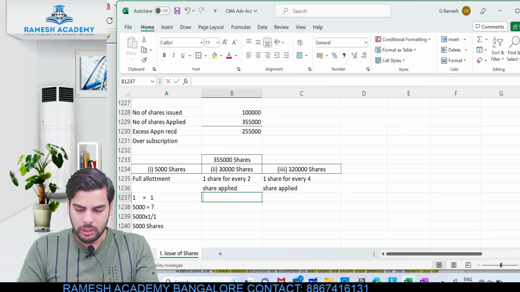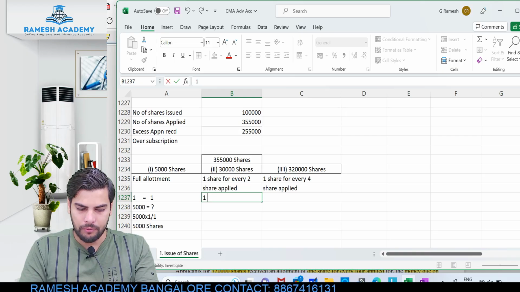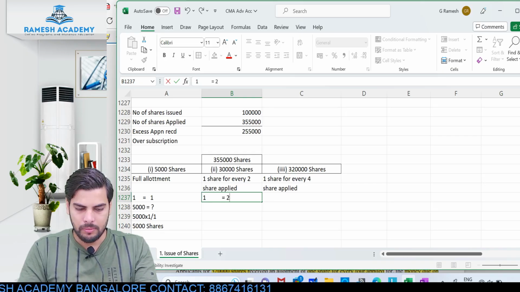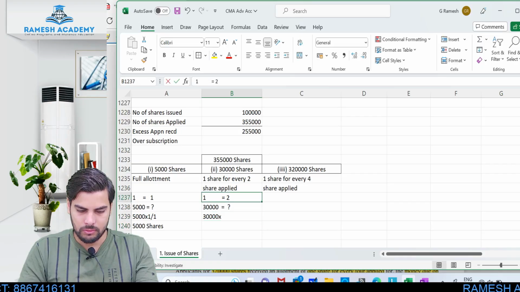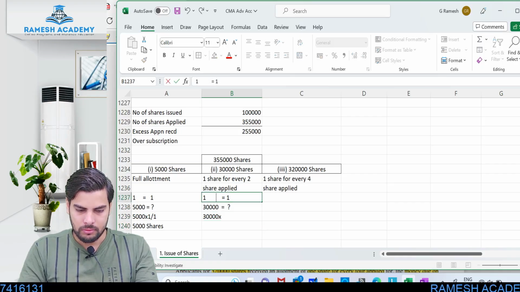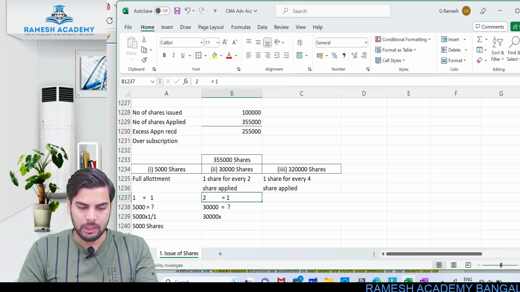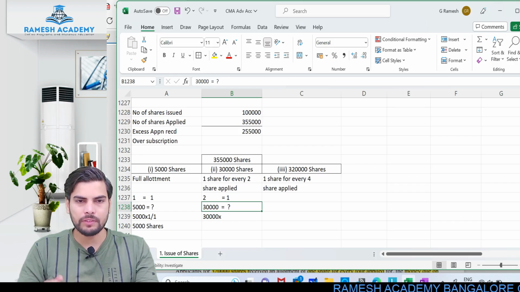So this would be 5,000 shares. Clear? Here 1 share for every 2 applied for. If a person has applied for 2 shares, he will be getting 1 share. So if 30,000 shares have been applied, how many shares will they be receiving? Cross multiplication again, 30,000 into 1 by 2.